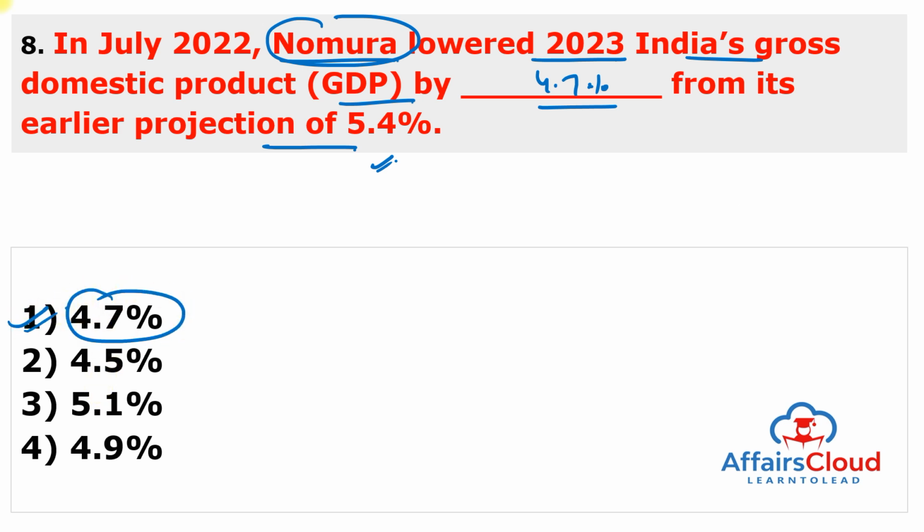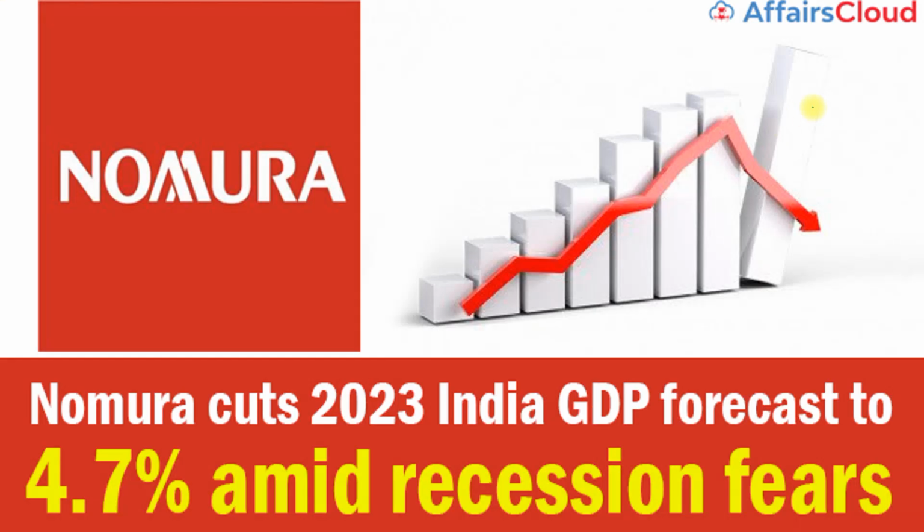And reasons behind lowering the forecast are higher inflation, monetary policy tightening, dormant private capex growth, the credit crunch, and the global growth slowdown posing medium-term headwinds. So this is very important.